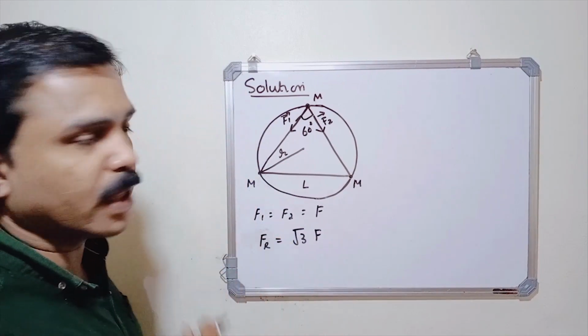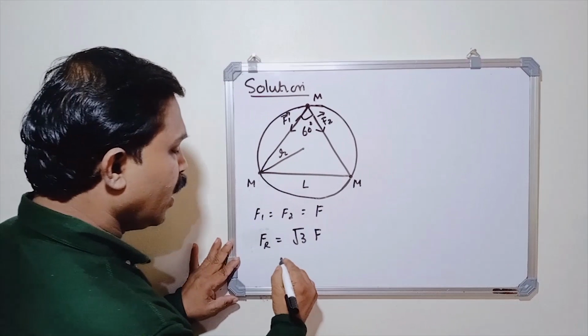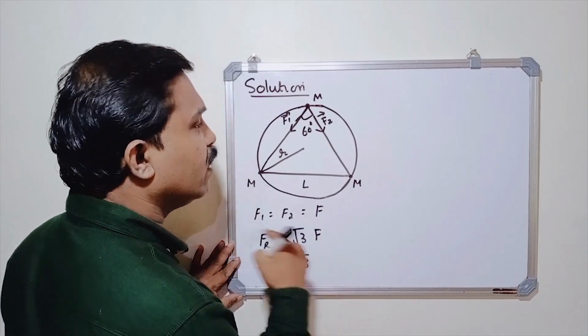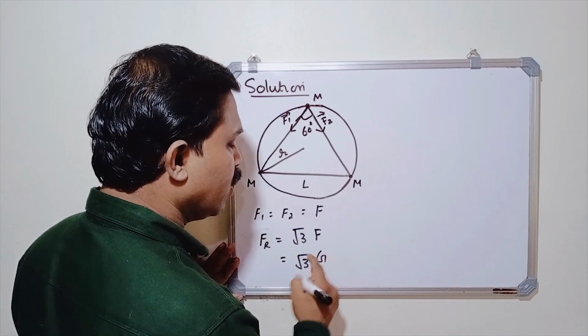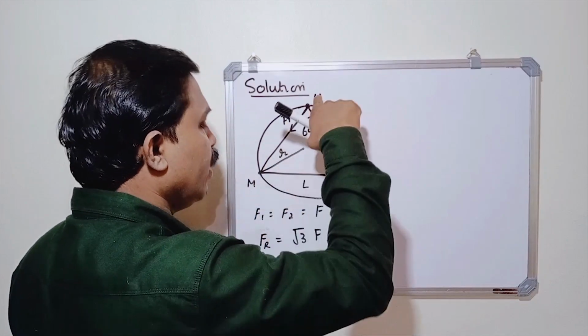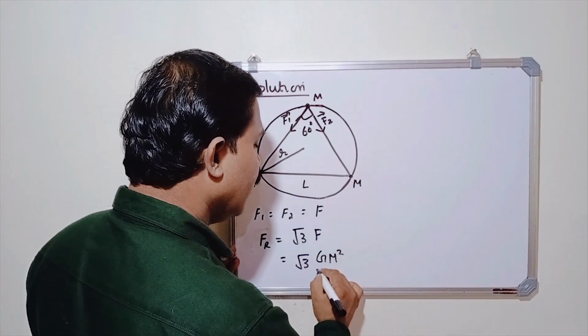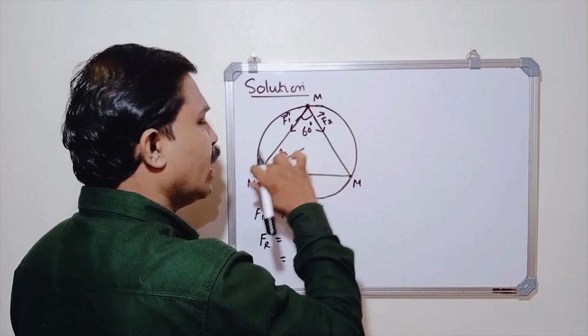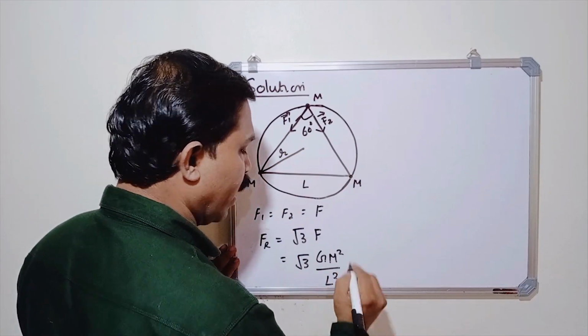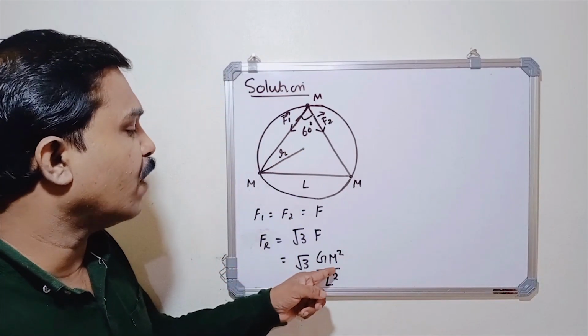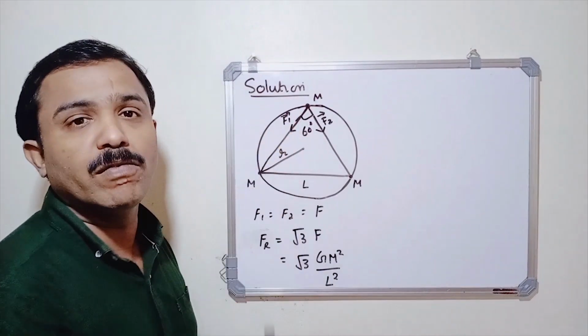We already learned that. Now that is equal to root 3 into, what is the value of F? According to Newton's law, G m into m, square divided by, what is this distance? L. So we have L square. So this is the resultant gravitational force acting on any one of the bodies.